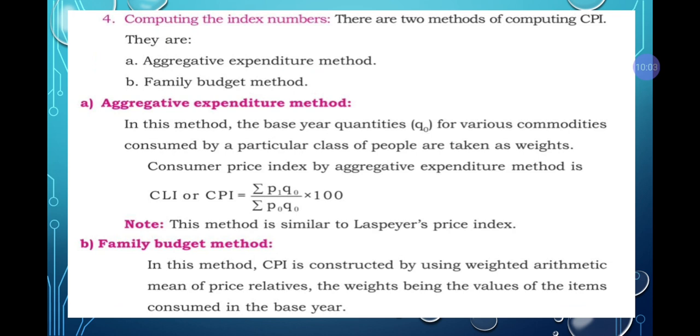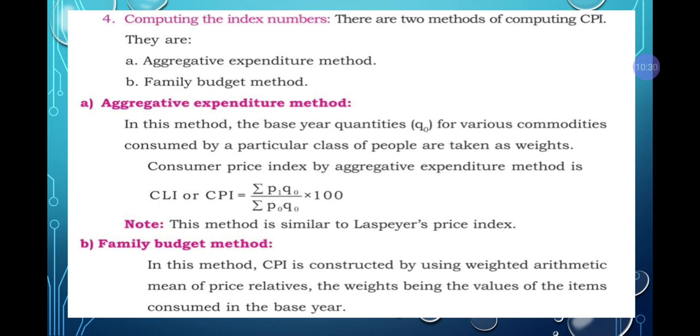Next, computing the index number. There are two methods of CPI, that is aggregative expenditure method and family budgeting method. So these two methods you will be following for your problems. Aggregative expenditure method: in this method the base year quantity of various commodities consumed by a particular class of people are taken as weight.